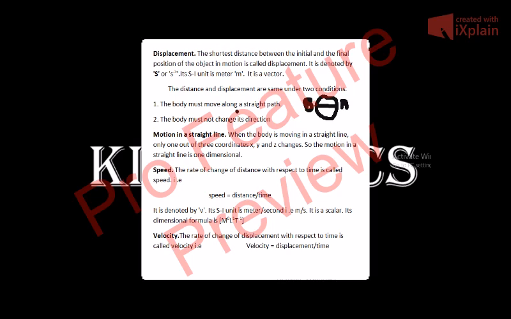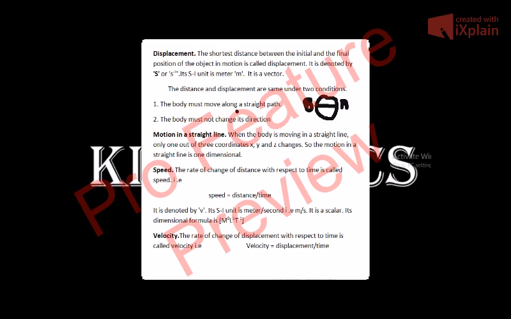Now what is speed? Again, you have learned about this speed in your earlier classes. The rate of change of distance with respect to time is called speed. That is, speed is equal to distance by time. Speed is denoted by small v.